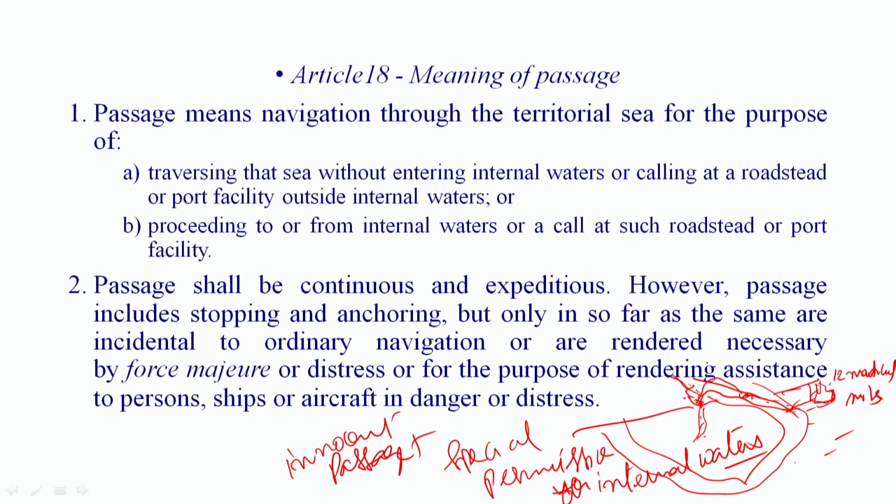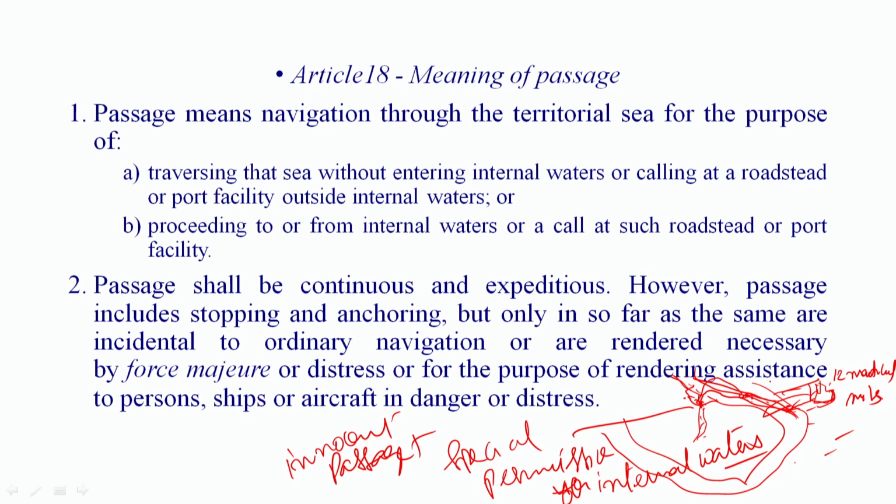Passage shall be continuous and expeditious. However, passage includes stopping and anchoring. Expeditious means it is on its way to some other sea, the ship is destined for some other area. So in between, it has to take a halt near this coastal state, and for that reason it is requesting internal waters. Passage includes stopping and anchoring, but it can request an anchor here or a stop, a temporary halt in this area.